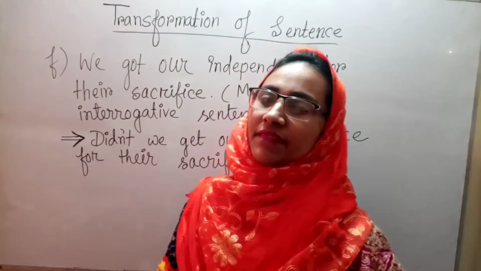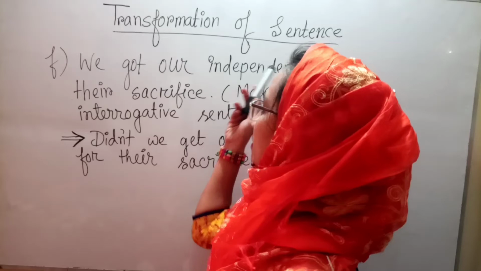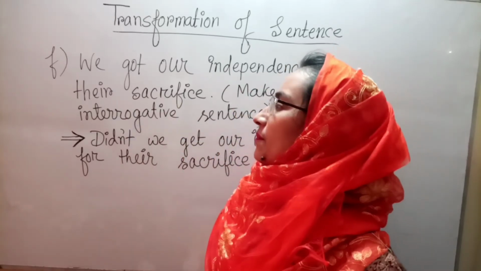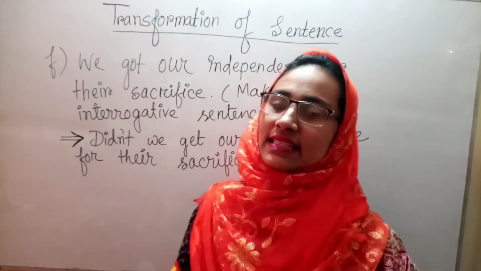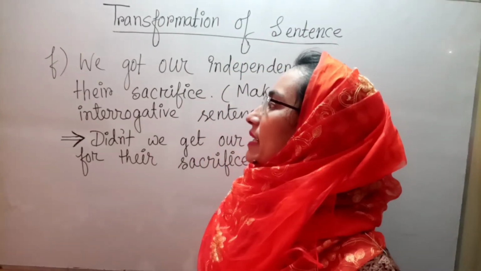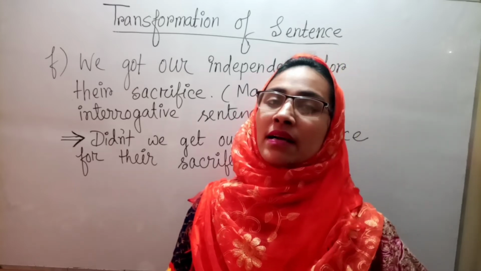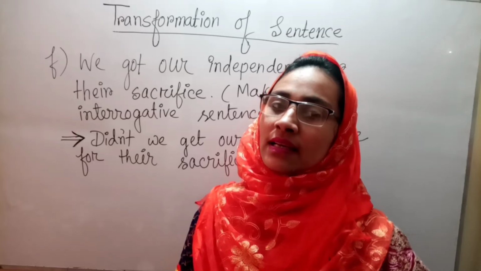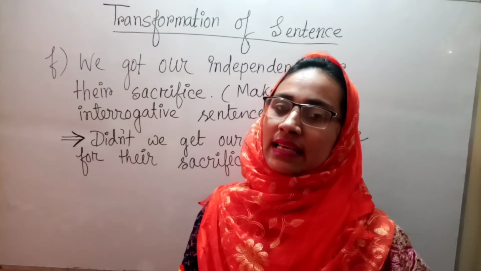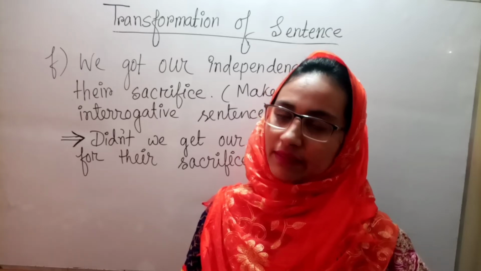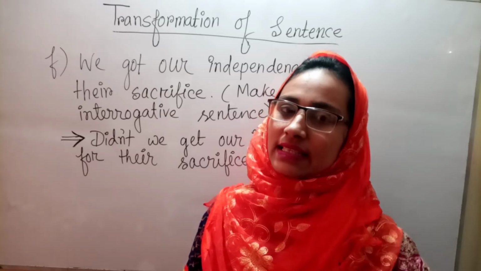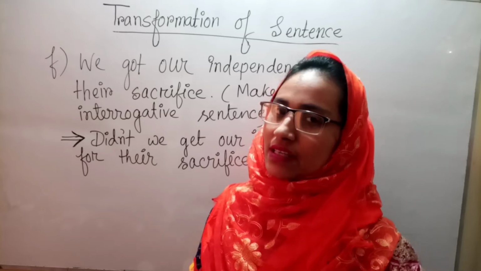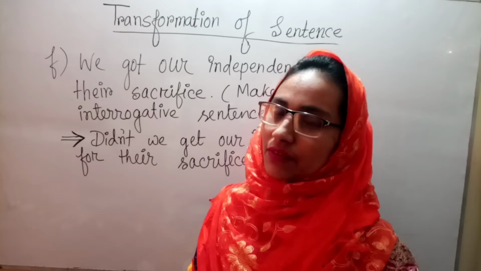Dear learners, F number is: we got our independence for their sacrifice. The question is, make it an interrogative sentence. Here it is an assertive sentence, and if we want to make it an interrogative sentence, at first we need to convert the sentence into negative form, because for an affirmative sentence the interrogative will be negative interrogative, and for a negative sentence the interrogative will be positive interrogative. That's why at first we need to change the sentence into negative form.